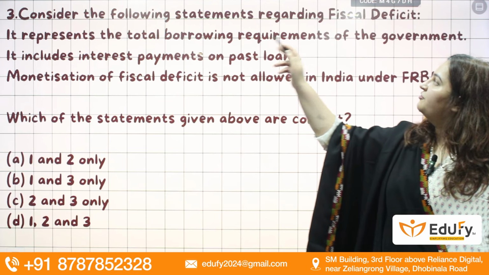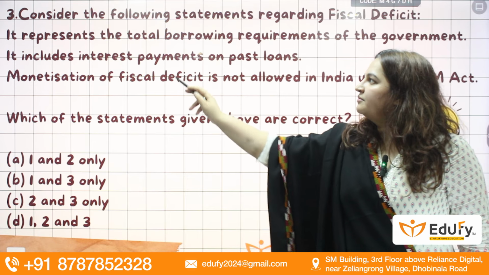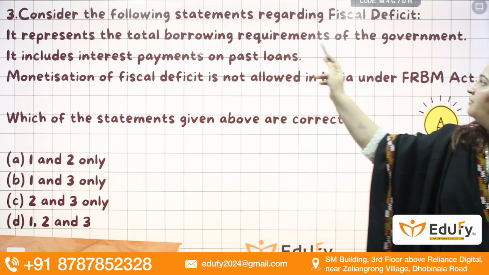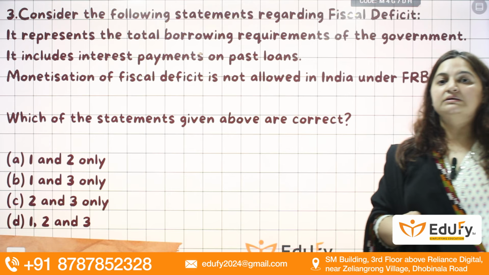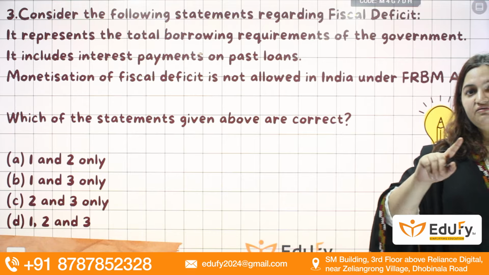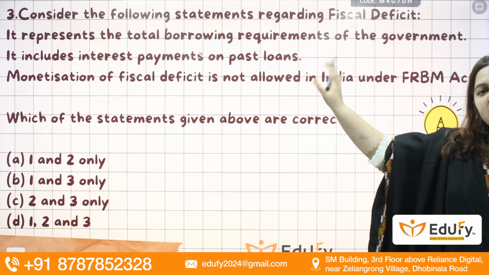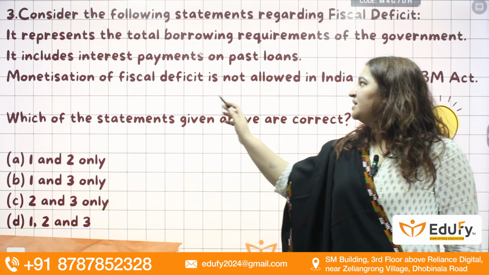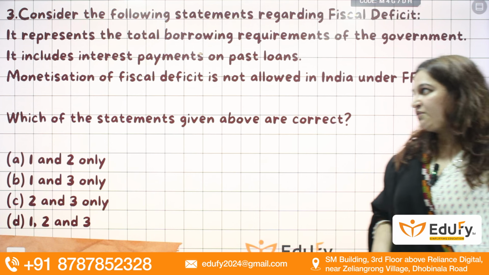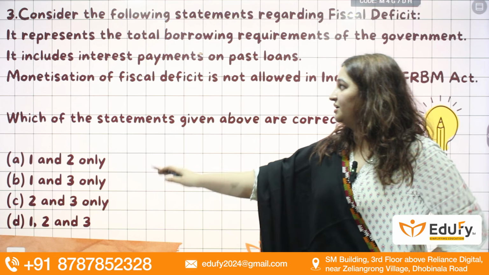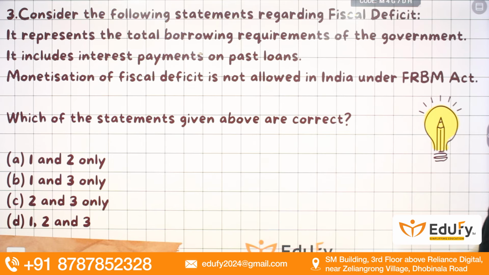Next question. Consider the following statements regarding fiscal deficit. So statement number 1, it represents the total borrowing requirement of the government. Yes, that is true. It includes the interest payment on the past loans. Yes, fiscal deficit includes it, but if we subtract the payment on the past loans, then it will become primary deficit. So here fiscal deficit includes it. The monetization of fiscal deficit is not allowed in India under the FRBM Act. Yes, that is also true. The monetization of fiscal deficit is not allowed. So the answer will be all the 3, 1, 2 and 3, that is D.